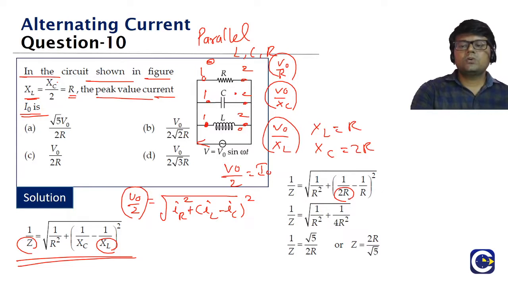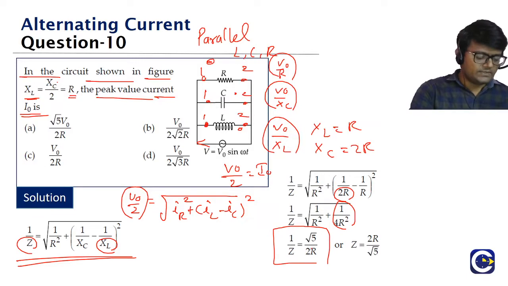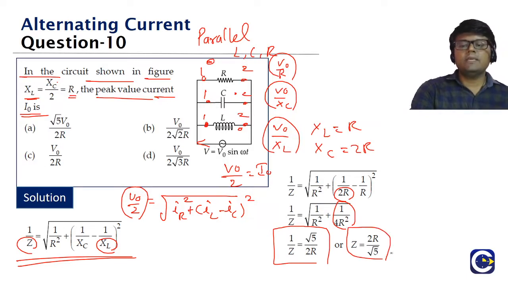Finally, what do we get? Root of 1 by R square plus, 1 by 2R minus 1 by R will be minus 1 by 2R. Squaring it, it becomes 1 by 4R square. So inside the root we have 5 by 4R square. Taking the root out, it is root 5 by 2R. So the value of 1 by Z is root 5 by 2R.